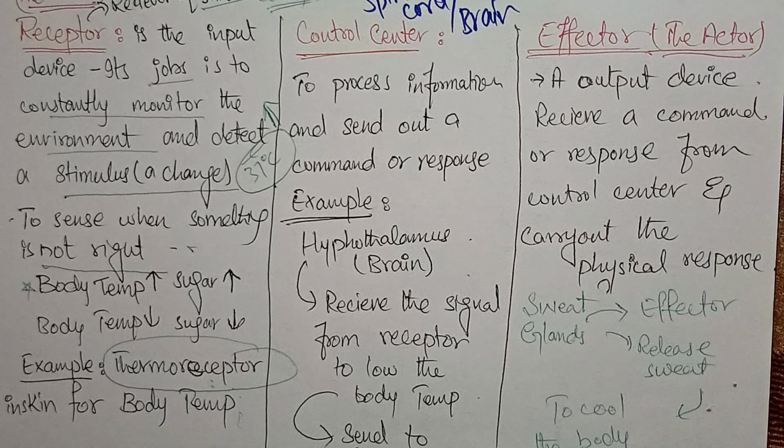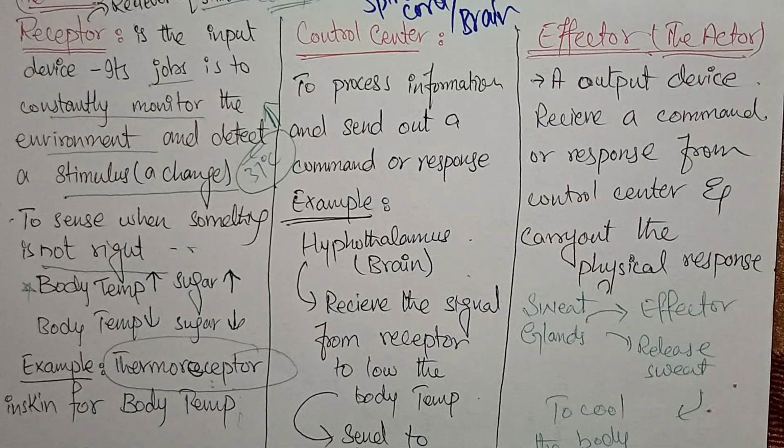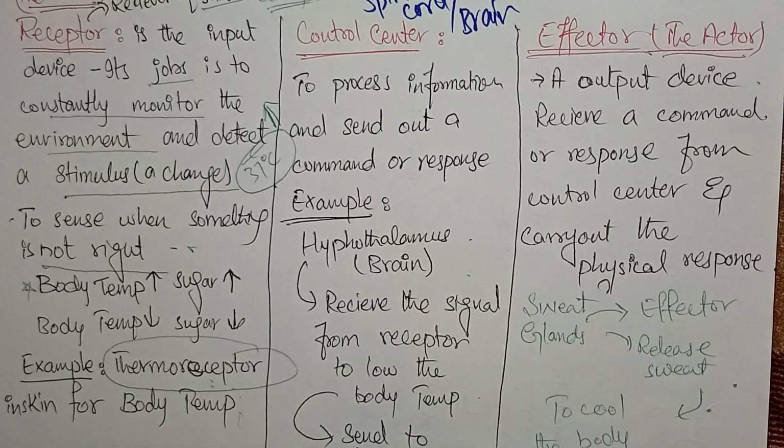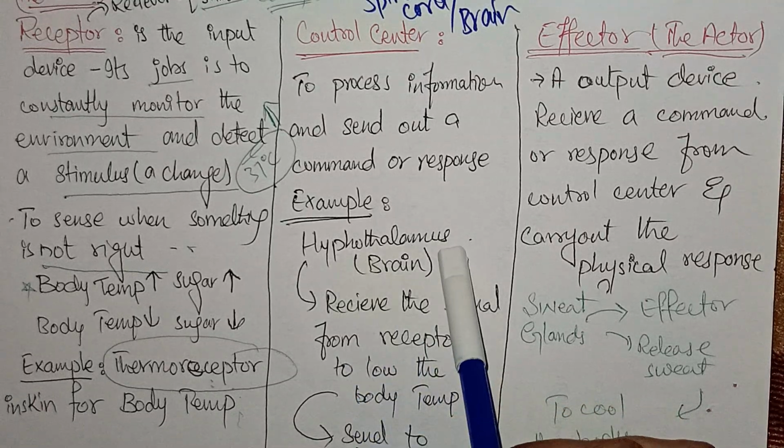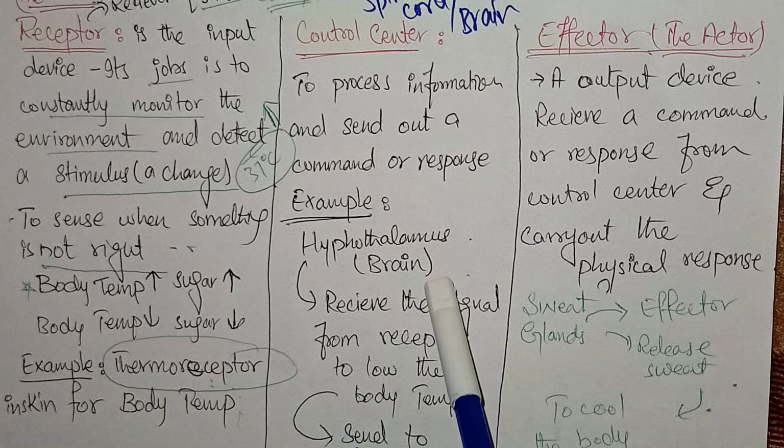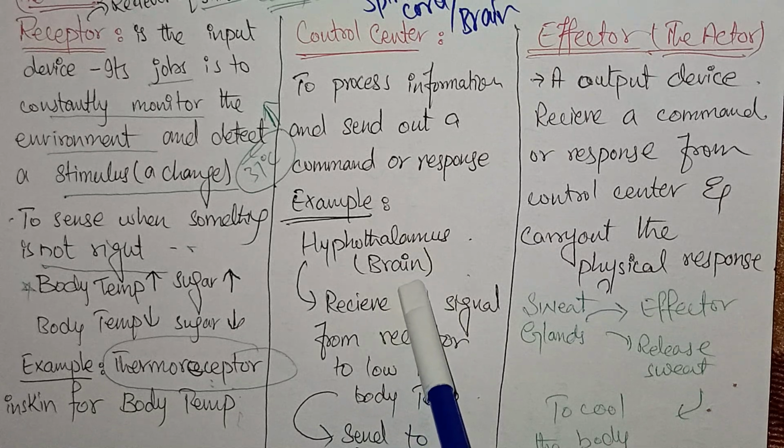It is used by the control center to make a decision and transfer this information toward the effector by making a response and a command, and tries to manage it and keep it balanced. So its example is the hypothalamus, which is part of the forebrain, and it is present in our brain.